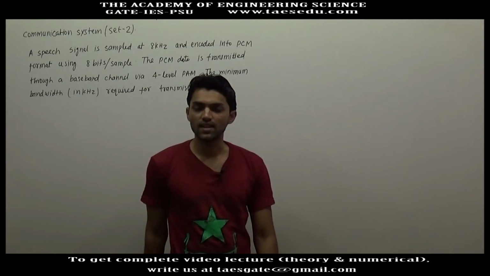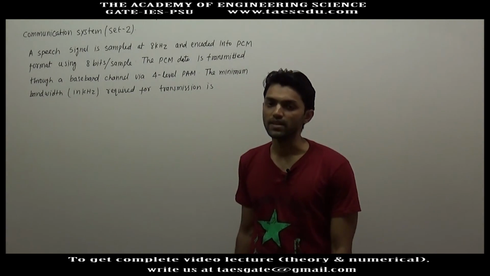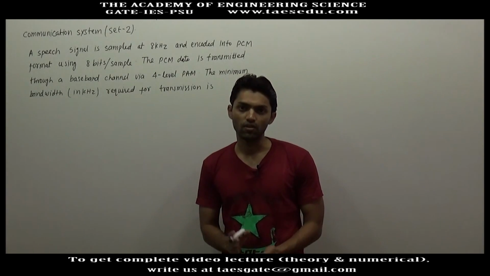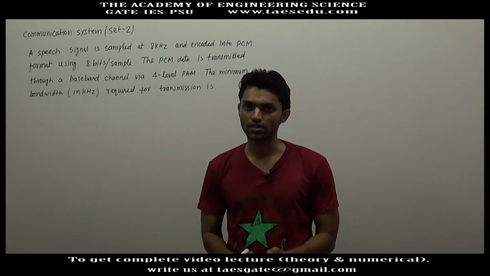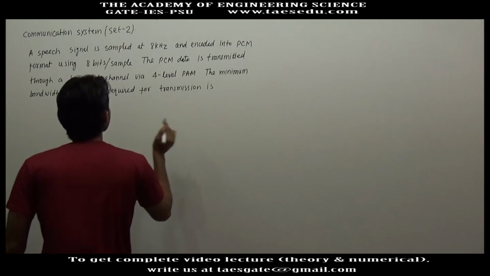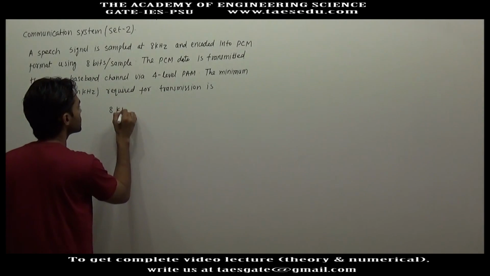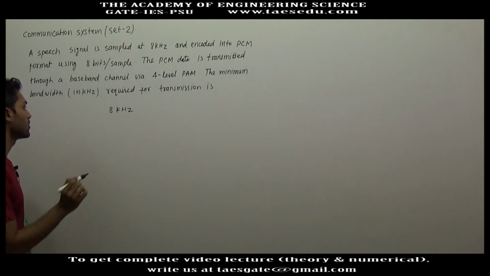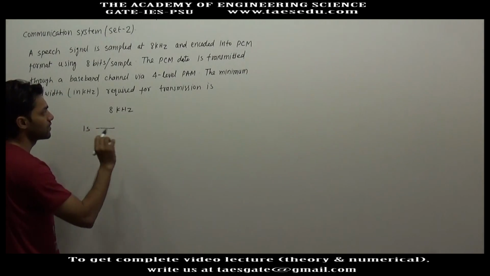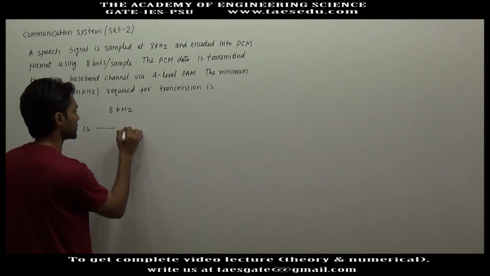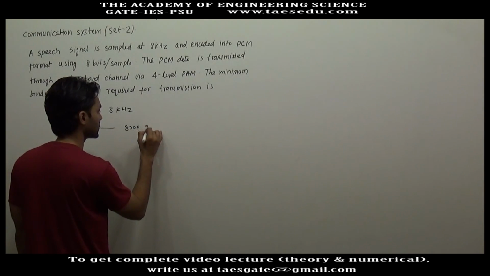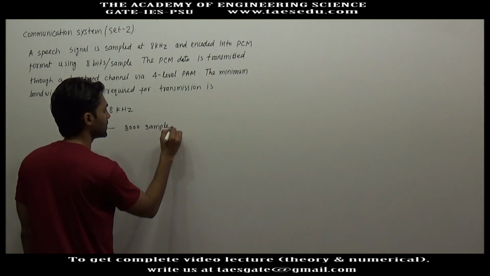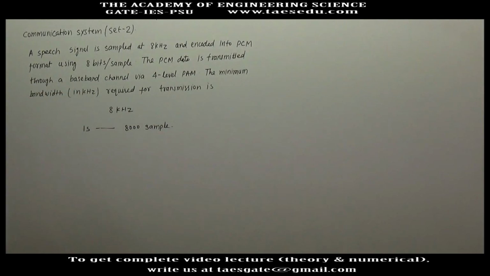A speech signal is sampled at 8 kHz. It means after sampling, in 1 second you will have 8000 samples. Sampling rate is 8 kHz. It means in 1 second there will be 8000 samples. You have 8000 samples generated in 1 second.